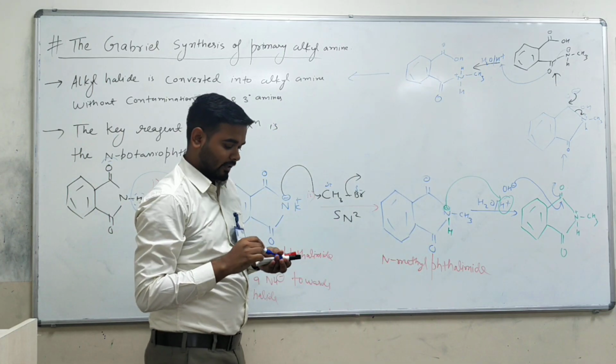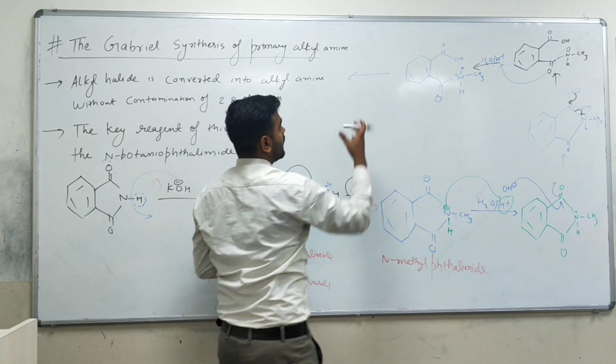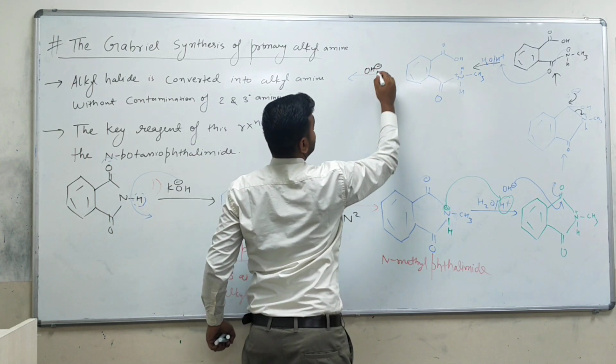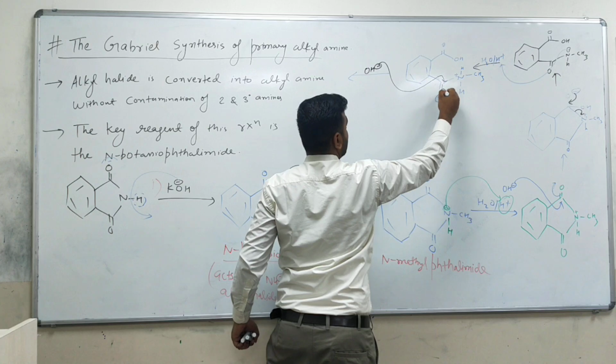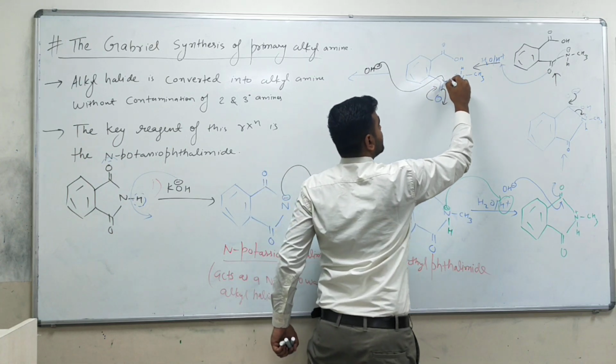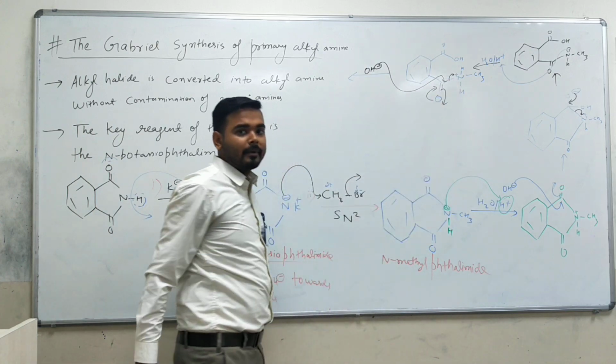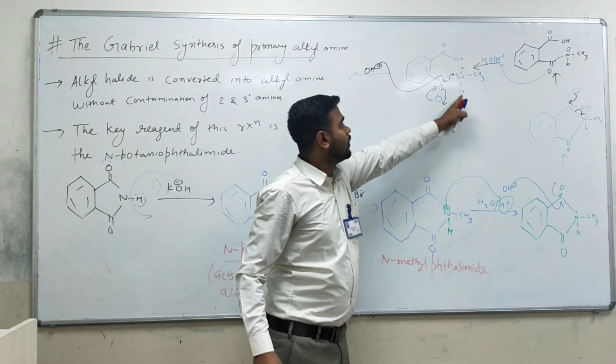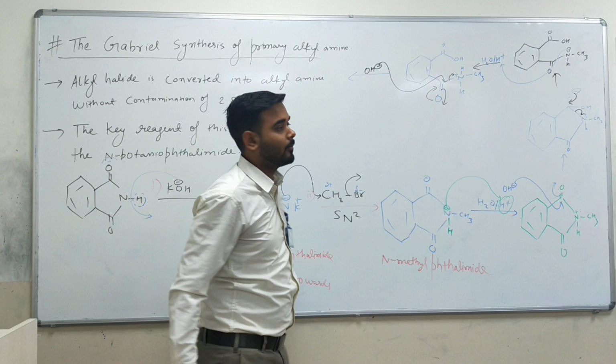Again what will you have? You have OH minus. OH minus will come, and where will it attack? It will attack on this carbonyl group. Again negative charge will come. This negative charge will go inside and it will neutralize this, and it will be coming out. The whole NH2CH3 will come out.